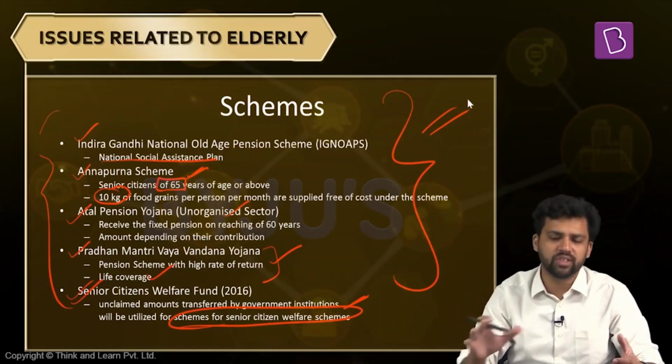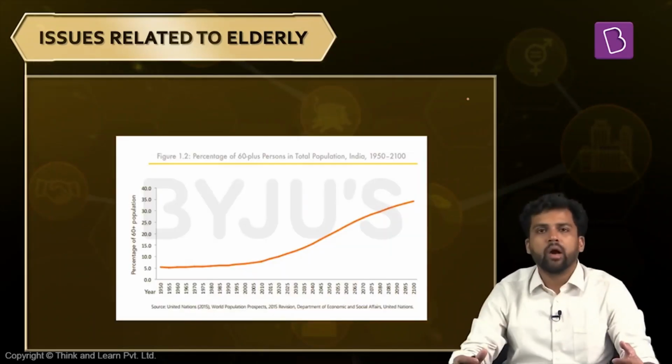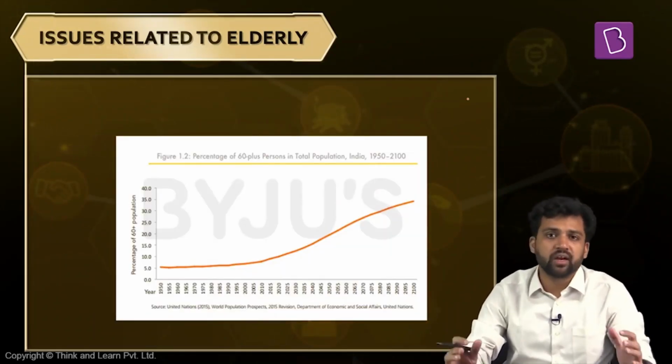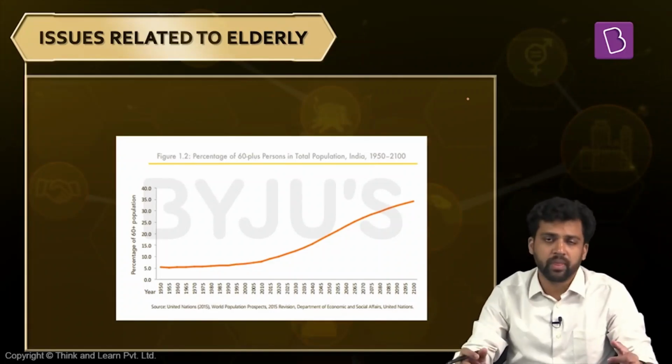Many times in the news we come across these schemes. Okay? So whenever we come across these schemes, just think about why they have provided all these things. Now, we will discuss two very important trends related to the elderly. And these trends can be asked in your exam. Already they have asked these kinds of questions in the sociology paper as well. And these kinds of things are quite frequent in the news.